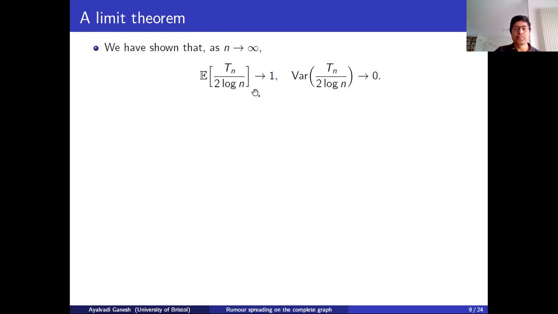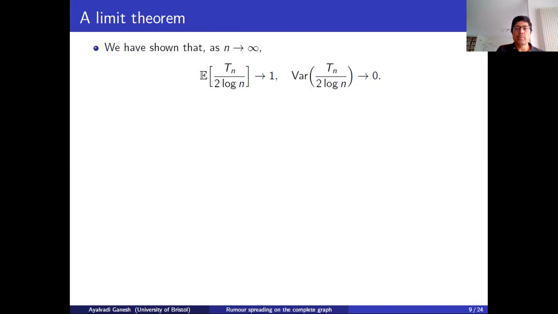Okay, and so I want to put these two things together. We have a sequence of random variables. So let's look at the sequence of random variables, Tn over 2 log n. Tn is what we are interested in, but we have rescaled it. So these scaled random variables converge in mean to 1, and their variance is vanishing.